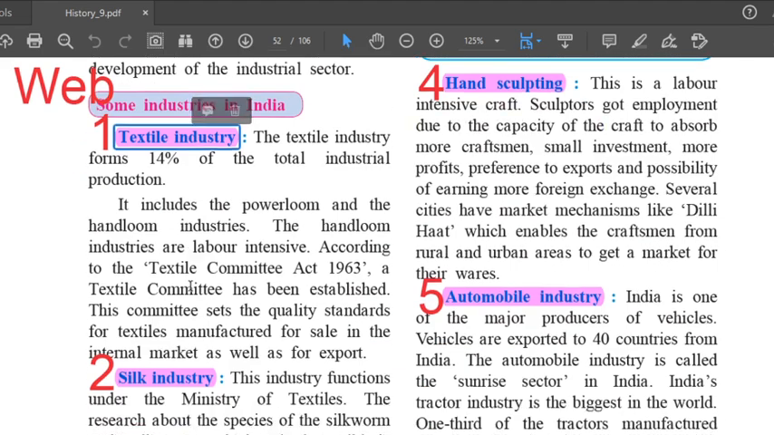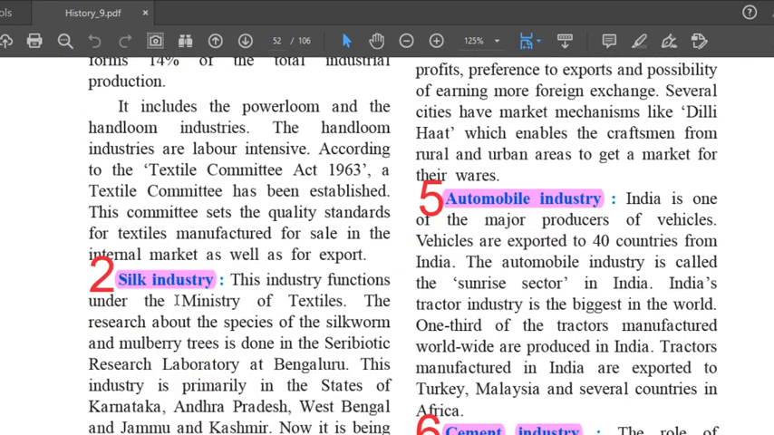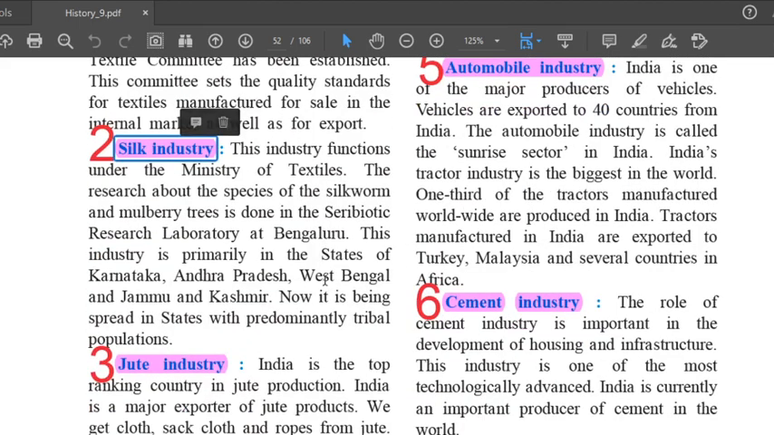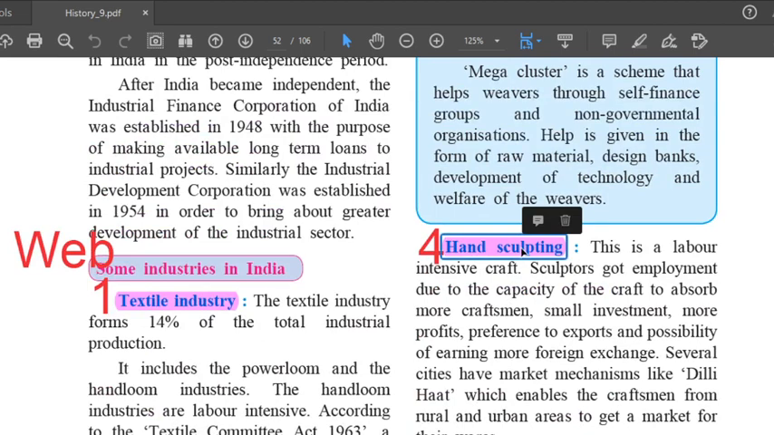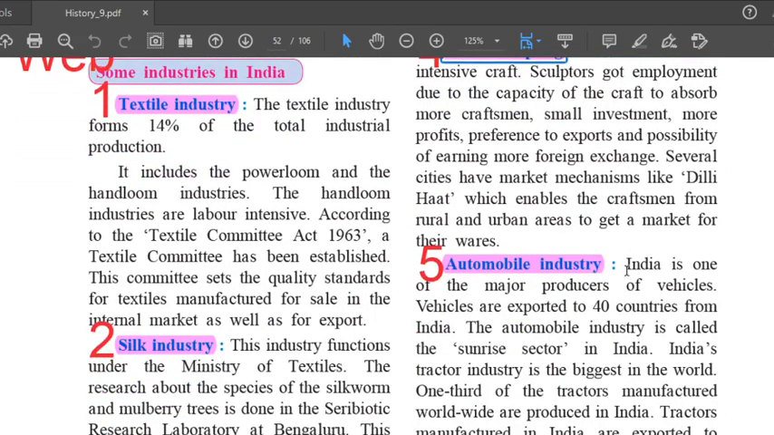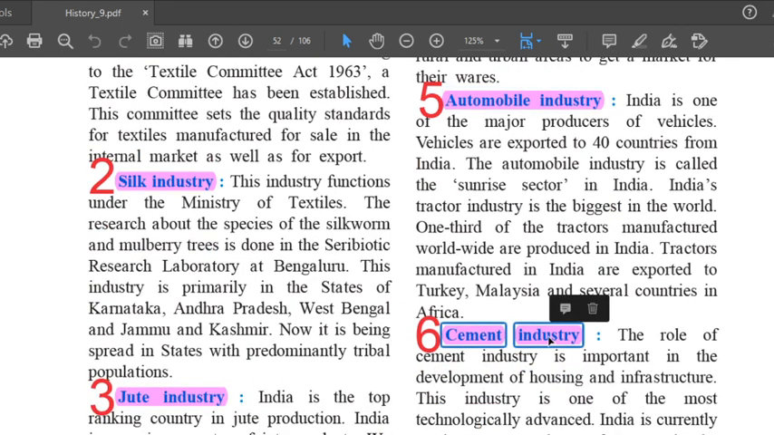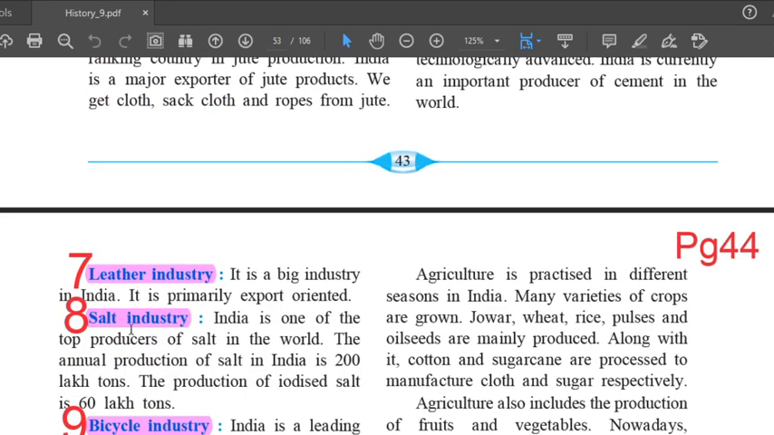First one, textile industry. I've highlighted it in pink. Second, silk industry. Third, jute industry. To the right hand side here, the fourth one, hand sculpting industry. Fifth, automobile industry. Sixth, cement industry.